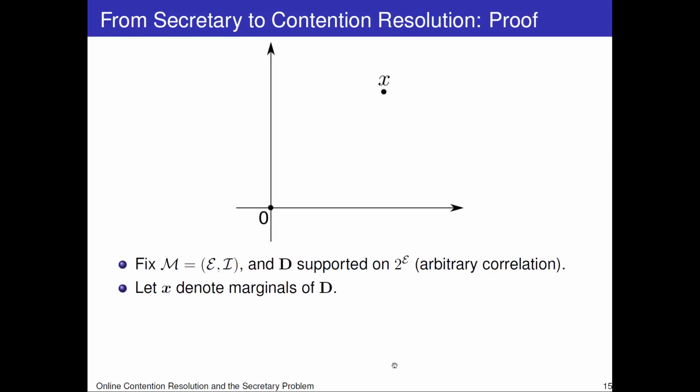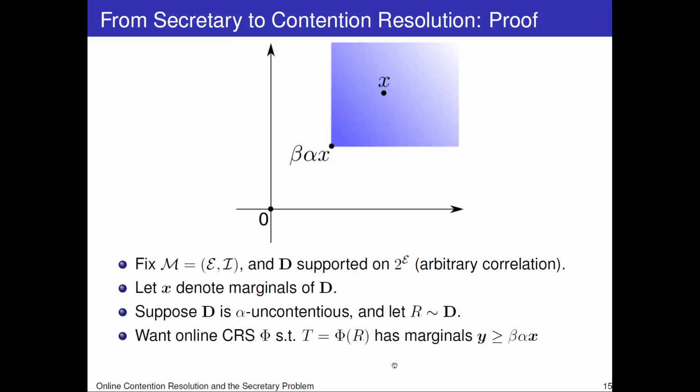So let's prove this theorem. Fix the matroid and the distribution D, which can have positive or negative correlation, and let X be the marginals of D. Plot X in Euclidean space. Let's suppose that D is alpha uncontentious, and let R be a draw from D. We want an online CRS such that its output T has marginals in this shaded region. In particular, we want the probability of selecting element i to be at least beta times alpha times x_i.